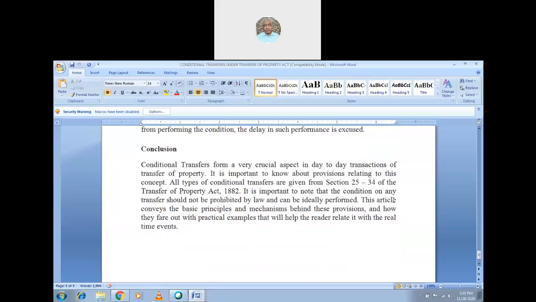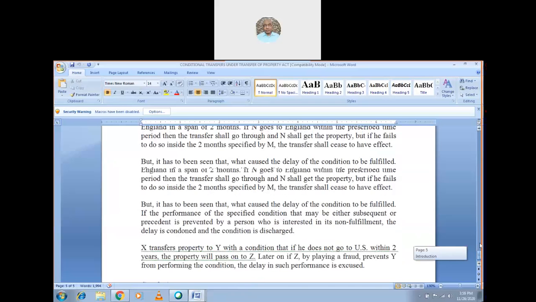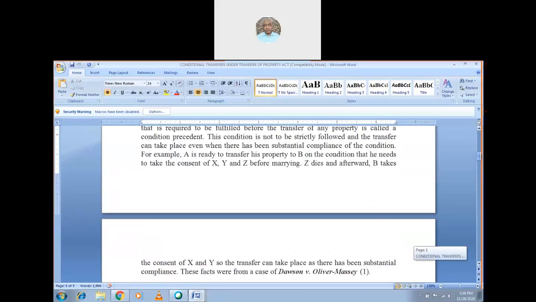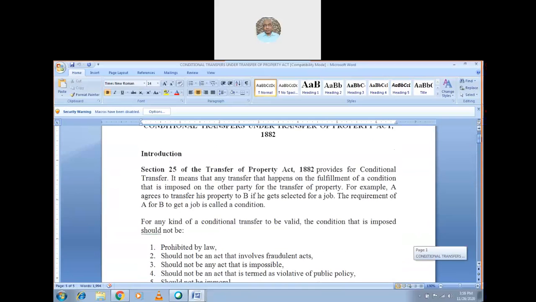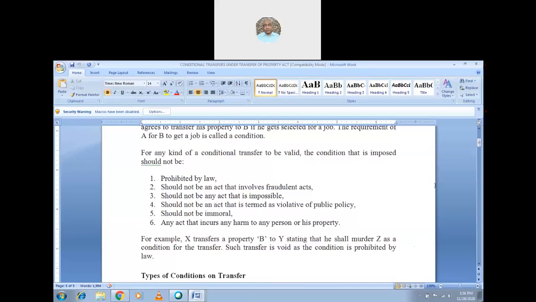So what is the condition? Whether the condition is a valid condition, whether the condition is prohibited by law, whether the condition is against the public policy. So these are all the things which are given over here. Like the first one is prohibited by law. The second one should not be an act that involves fraudulent acts. And third one, it should not be an impossible act. Then we cannot make it impossible also.